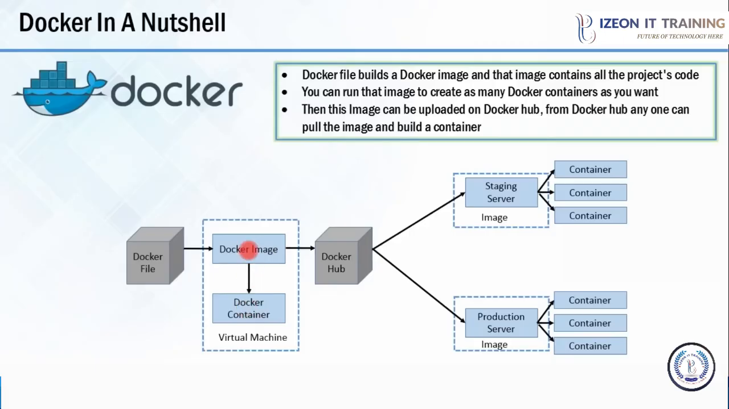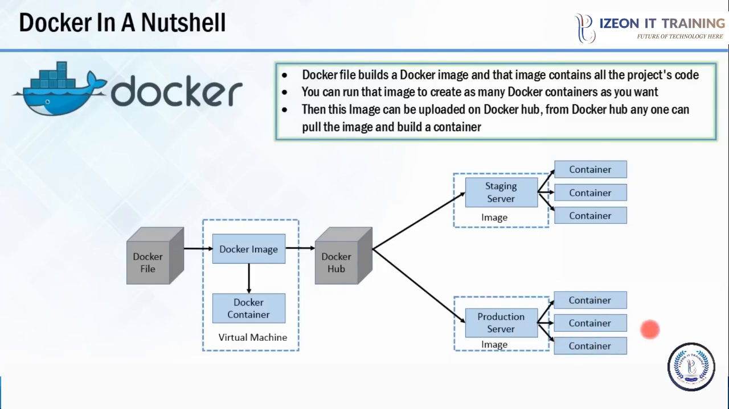This particular image is uploaded onto Docker Hub. Now what is Docker Hub? Docker Hub is nothing but a Git repository for Docker images. It contains public as well as private repositories. From public repositories, you can pull images, and you can upload your own images onto Docker Hub as well. All right. From Docker Hub, various teams such as QA or the production team will pull the image and prepare their own containers, as you can see from the diagram.